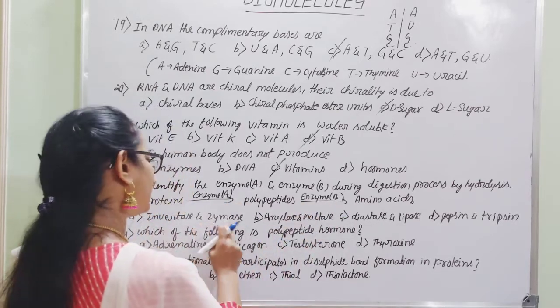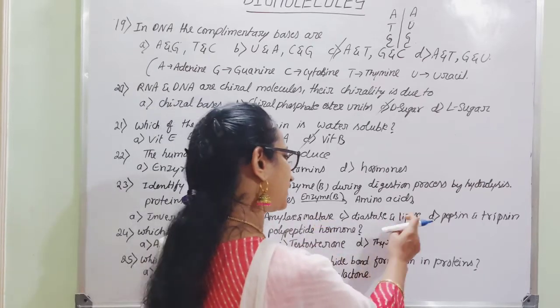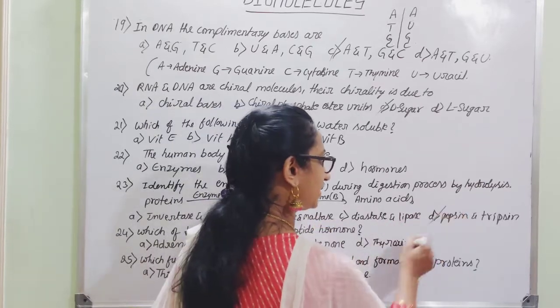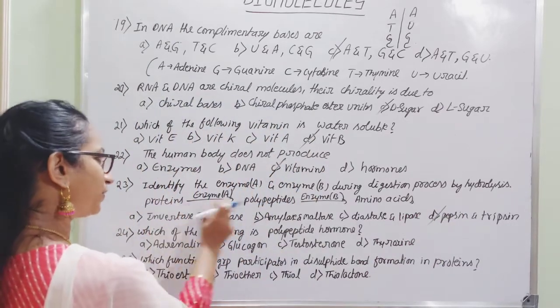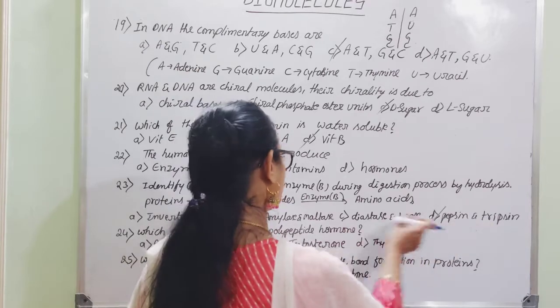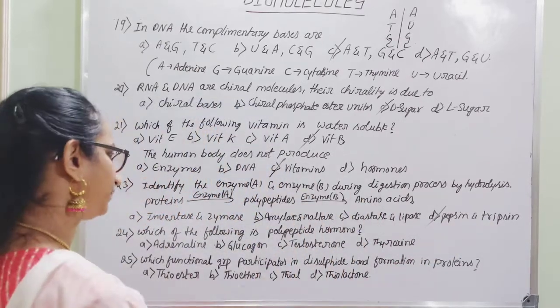Among these, invertase, zymase, not at all. Amylase and maltase, we can't accept. Diastase and lipase, we can't accept. This is the pepsin and trypsin. Pepsin helps convert proteins into polypeptides, whereas trypsin helps convert polypeptides into amino acids.